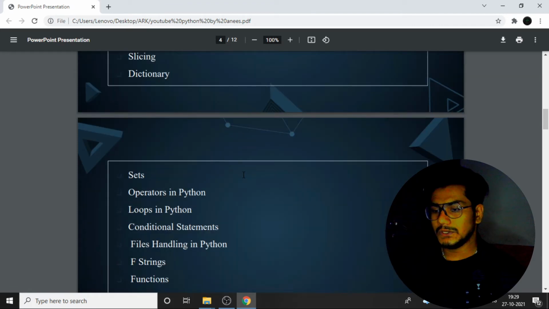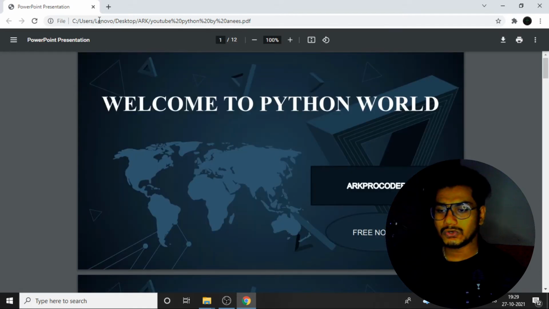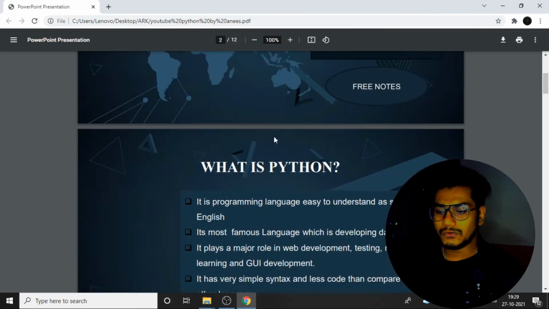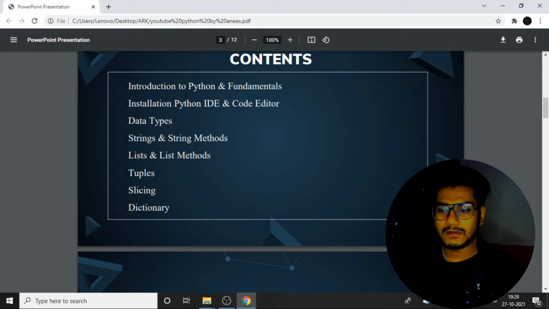So now let's start with the installation part. To install, we need to have only two things. As I said, the first concept is the installation. Everything will be dealt with at the code level itself. I'm not going much into the theory parts. I'll be teaching you with the complete programming itself.